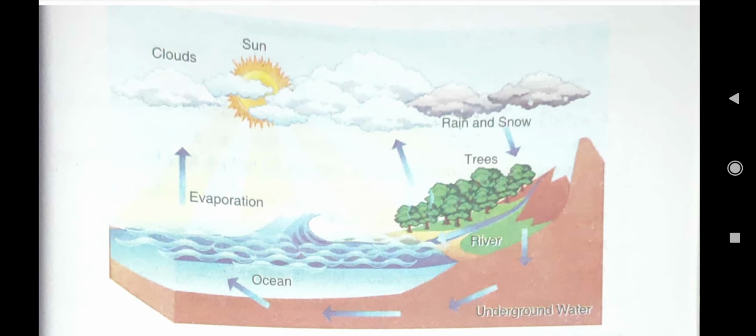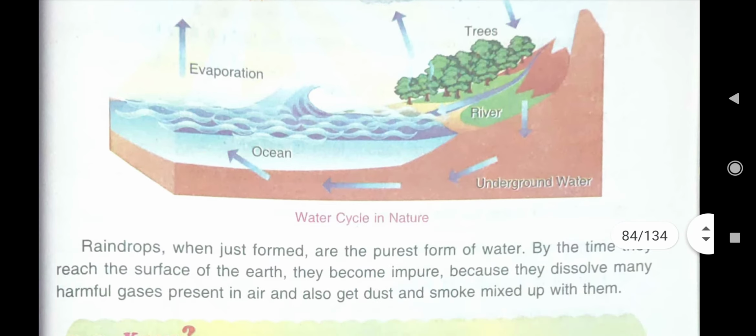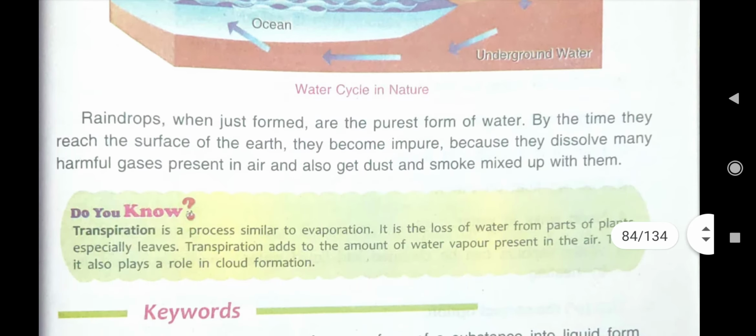Here some of the water is absorbed by the trees with the help of their roots, that is groundwater. Some of the water goes to wells and springs, and most of the water goes to seas and oceans. That is the water cycle.